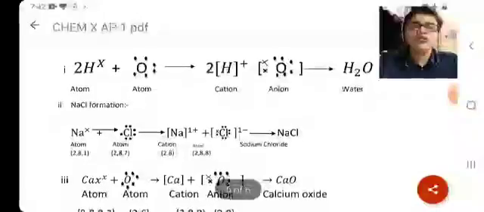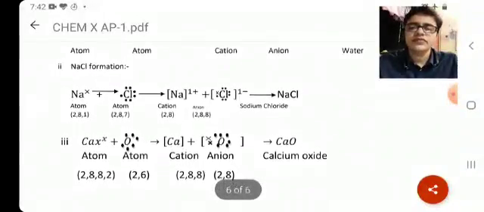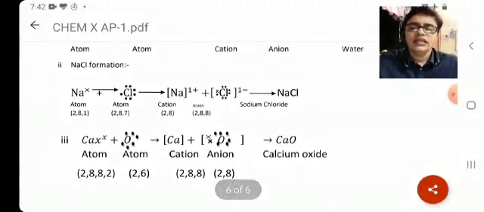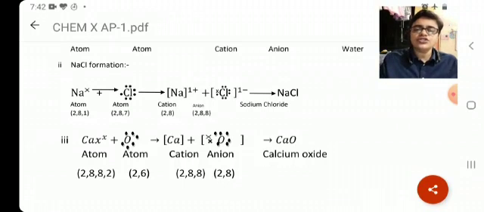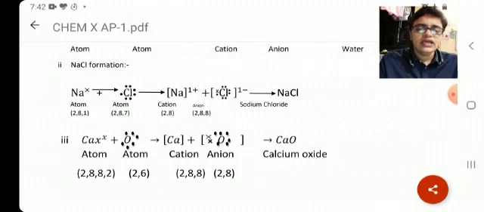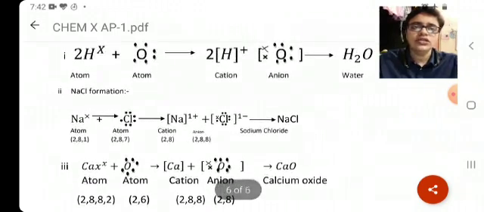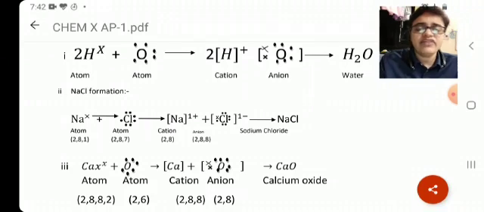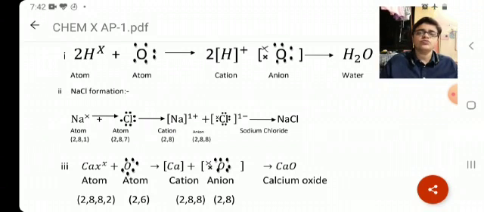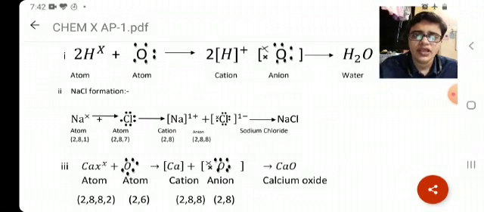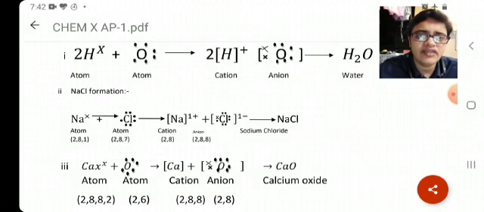Okay, now we'll move to the next point. They have asked, draw electron dot structure of the following. Guys, in all the electron dot structures, what we can see on the screen, exactly as the diagram is given, we have to draw the same way. We cannot make any mistake in this. All the labelings, all the minute details are mandatory for the diagram. If anything is missing, then you will straight away get 0 marks.